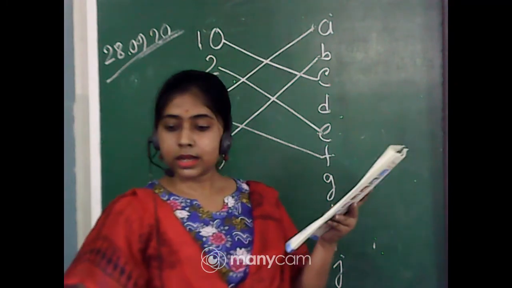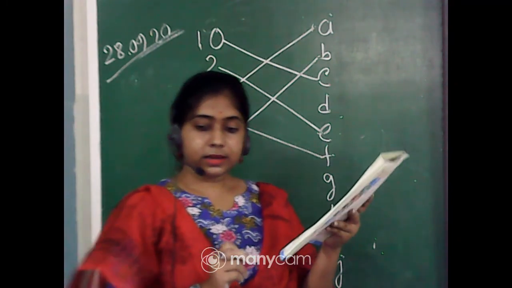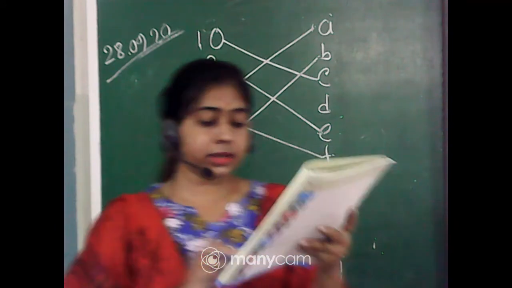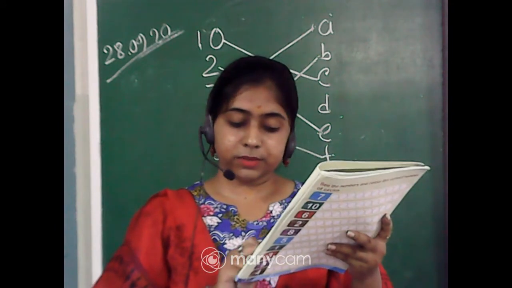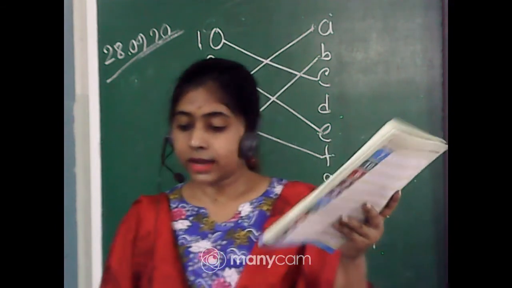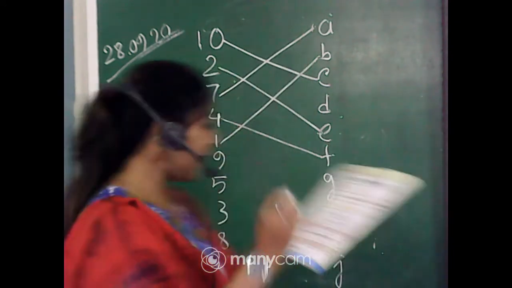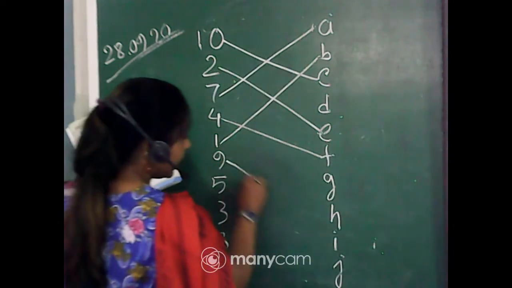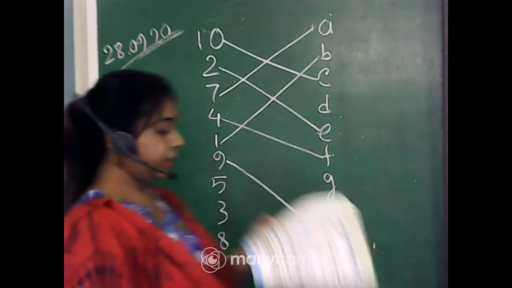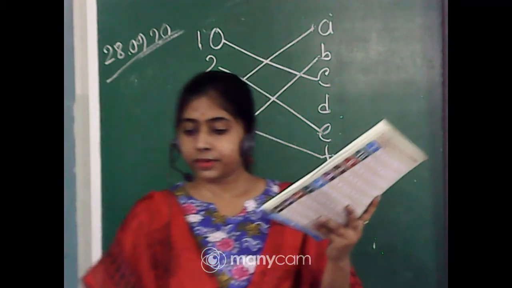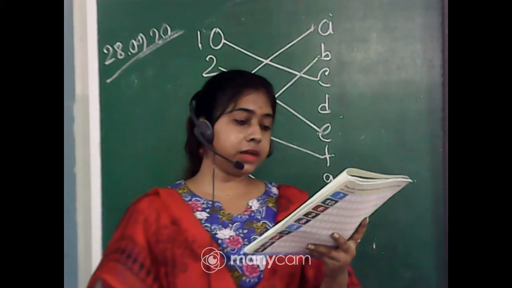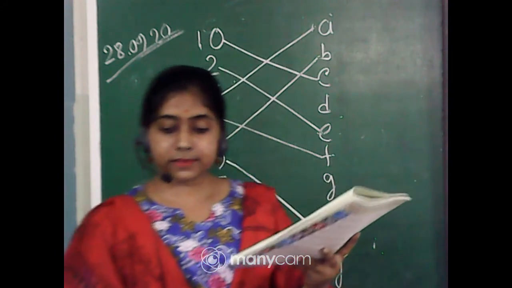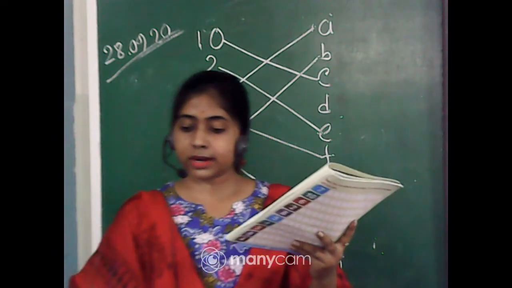Number 9. 1, 2, 3, 4, 5, 6, 7, 8, 9. Yes, I got owls. I. 9 I. Owls. Next, number 5. Come on, hurry up.